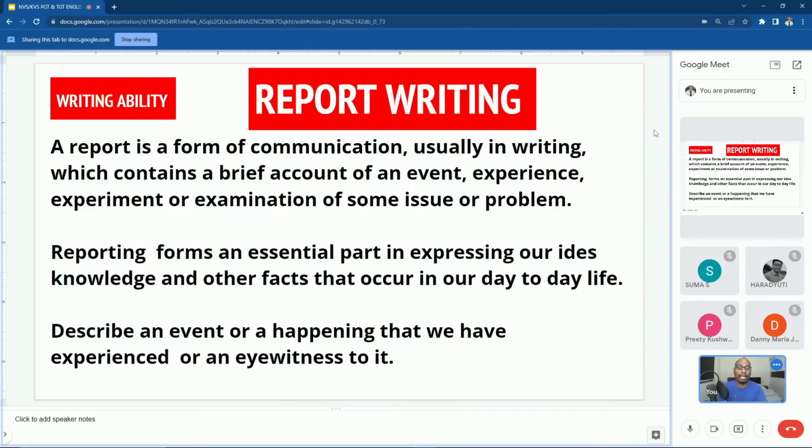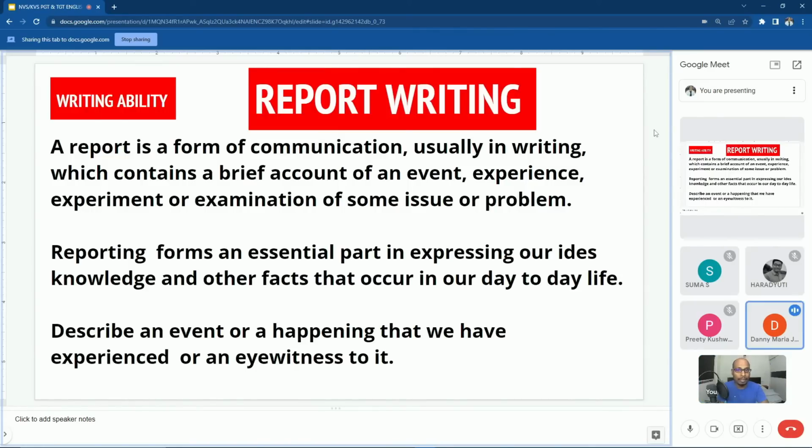Usually we write it in writing only, which contains a brief account of an event, experience, experiment or examination of some issue or problem. In your exam, what kind of questions may come? Dash is a form of communication which contains a brief account of an event, experience or experiment or examination of some issue or problem which happened in the past. Then what is the answer, Danny?